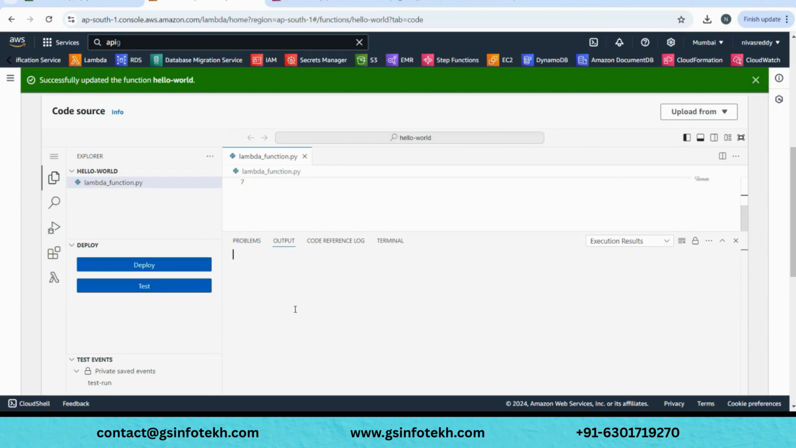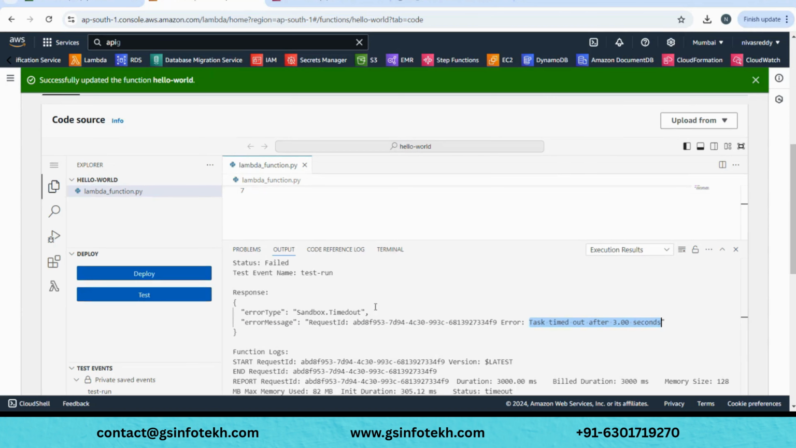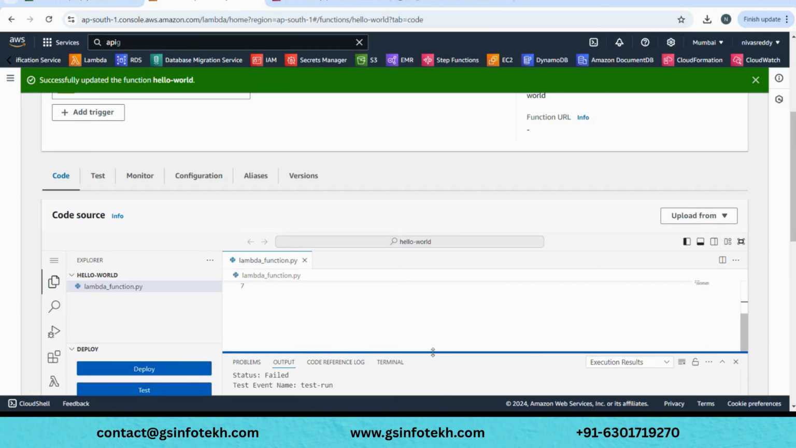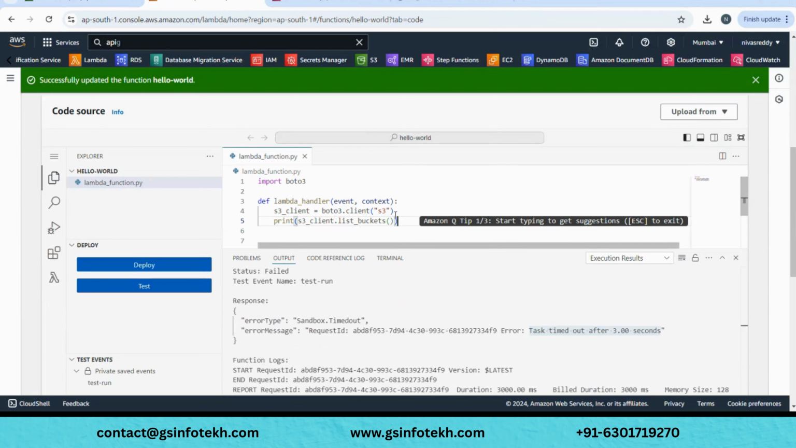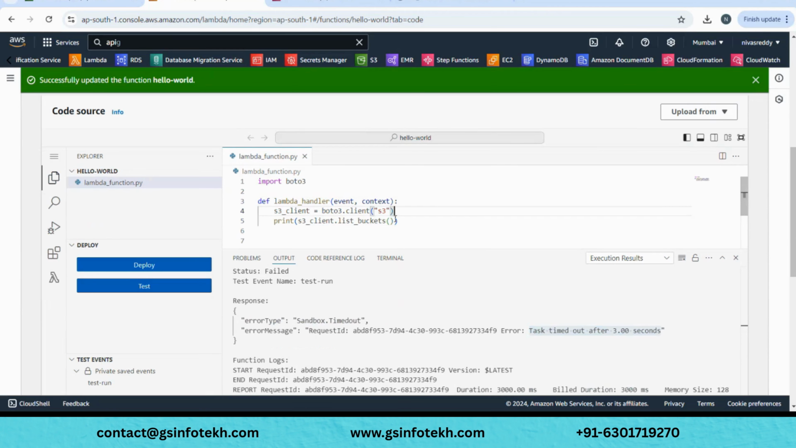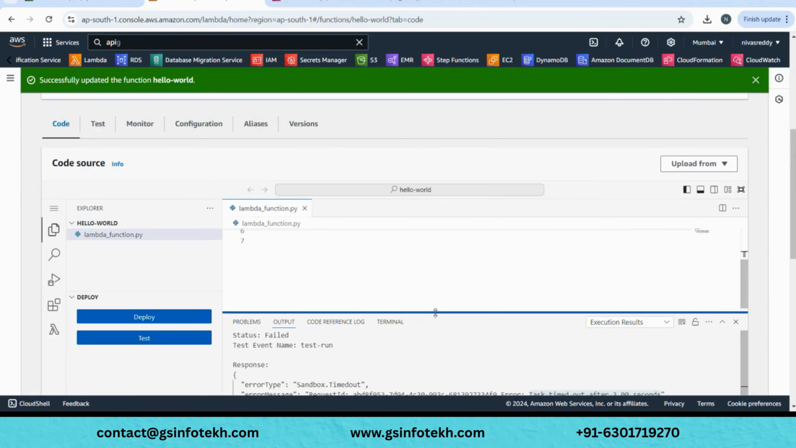Running the test, let's see the output. If you see here, it says status failed, and what is the error message? Task timed out after 3 seconds, meaning it has run for 3 seconds, and due to the time limitation the execution stopped. But if you remember what I said, we have a maximum of 15 minutes for a Lambda to run, right? Yeah, 15 minutes. But now it says only after 3 seconds it stopped. So first we will go and increase the time limit.